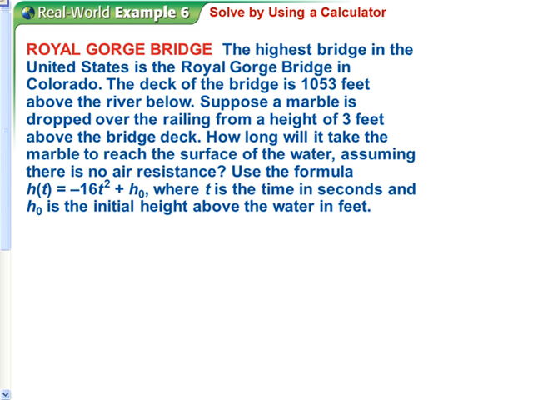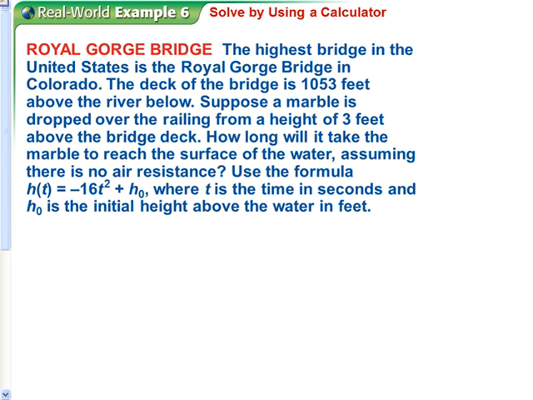So we've got the Royal Gorge Bridge in Colorado. Its height above the river is 1,053 feet, and you're dropping a marble over the side from a height of 3 feet above the bridge. How long will it take for the marble to reach the surface of the water, assuming there's no air resistance? We should use this formula.